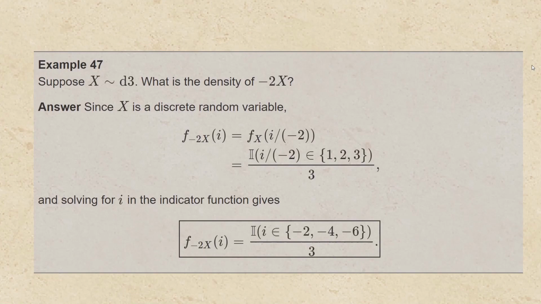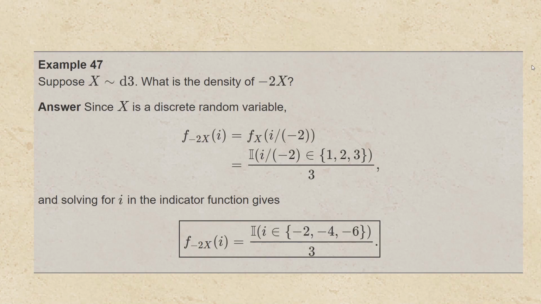Now suppose that x is the roll of a fair 3-sided die. What is the density of -2 times x? Well, here x is a discrete random variable. So the density of -2x at i is the density of x at i divided by -2. So we have the 1/3 coming from the fact that x is uniform over 1, 2, 3 in the density.